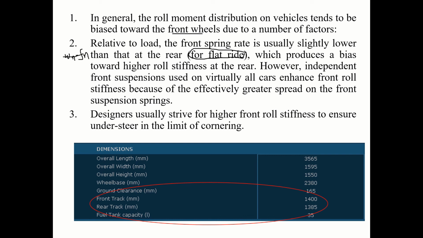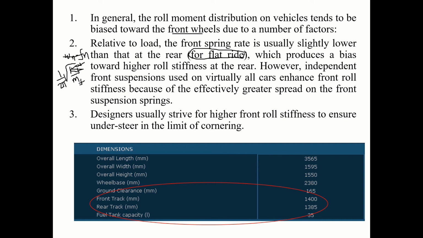That's why I try to use a softer spring, because it is root of K by M, right? Suspension, front mass, and 1 by 2 pi. So to keep this frequency low, we try to make this soft.